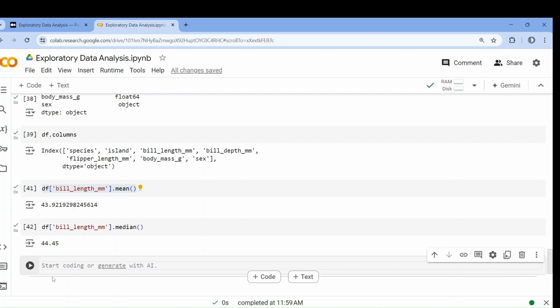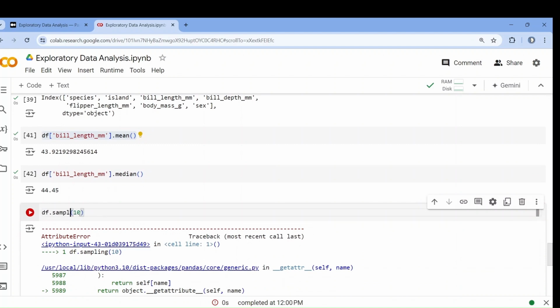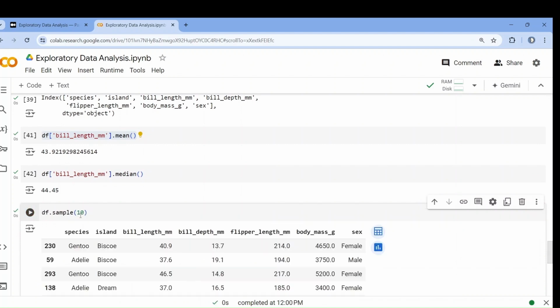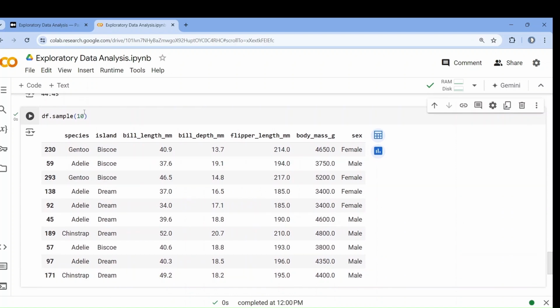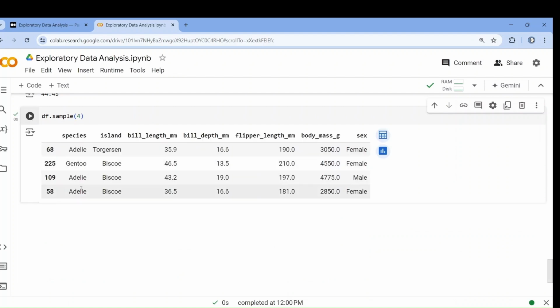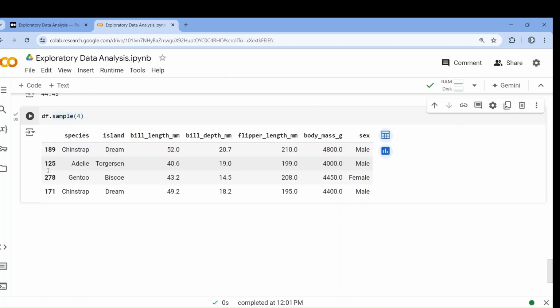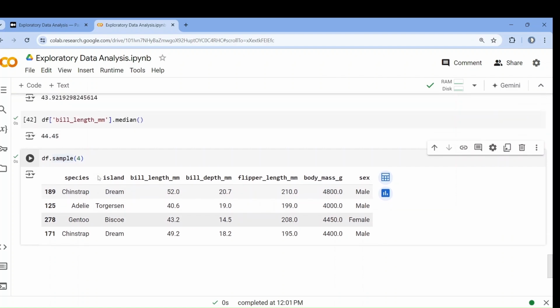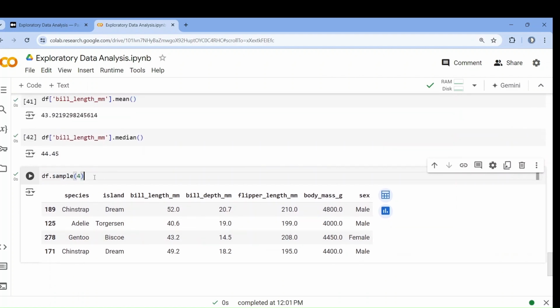Or if you want to sample, we did sampling. You remember we did a complete class on sampling. Suppose I want 10 sample values from this data set. Oh, I'm so sorry. Just write sample. The technique is known as sampling. So it will give me 10 random values. If I want, give me 4 samples. Head will give you the first 5 rows, tail will give you the last rows. But I don't want first or last, I want random rows. So I can use sampling from the population. If I run it again, then other numbers will be generated because they are random. So these are the ways we can discover a data set.